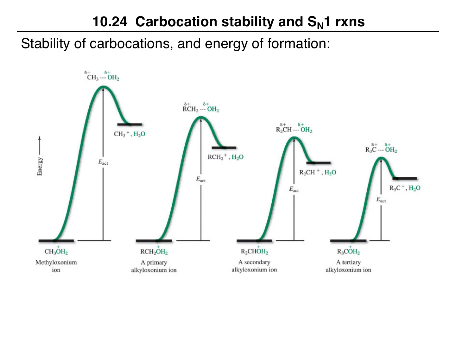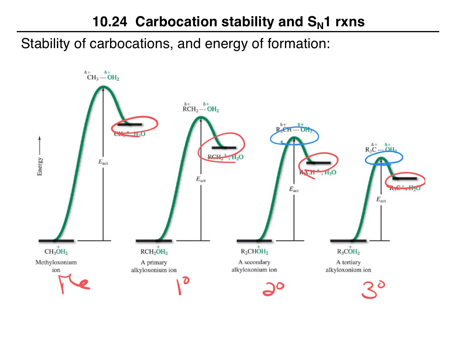However, we also saw that tertiary carbocations are more stable than secondary, more stable than primary, more stable than methyl. We also saw that the transition state leading to the tertiary carbocation would be lowest in energy. The transition state leading to the secondary would be higher, the transition state leading to a primary even higher, and the transition state leading to a methyl carbocation is going to be extremely high in energy.